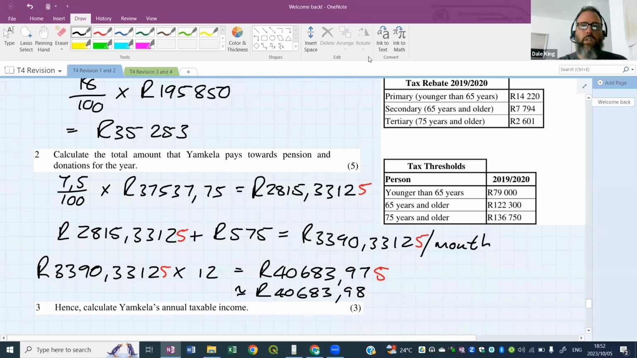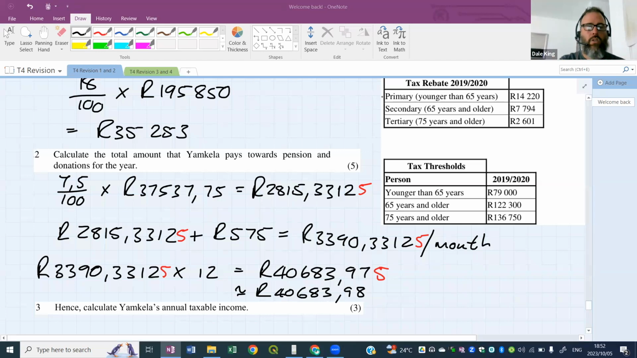Now we're going to move on to the next question, which is obviously going to say, all right, now that you know this, work out the taxable income. Well, this is not work out the tax. This is work out the taxable income. Work out the income that needs to go into the tax table.